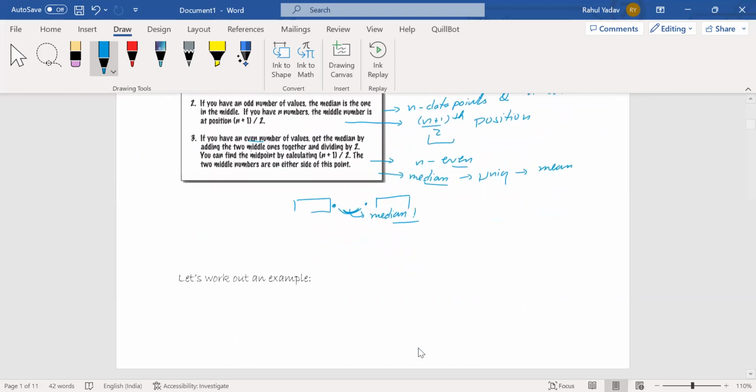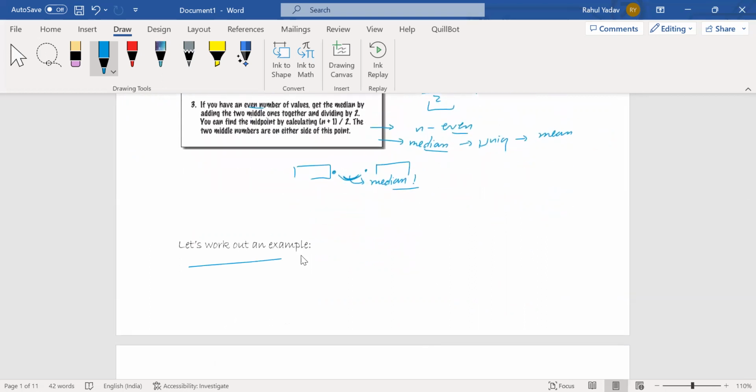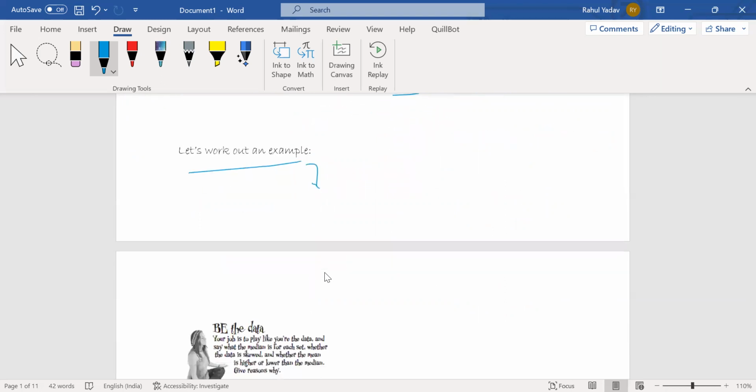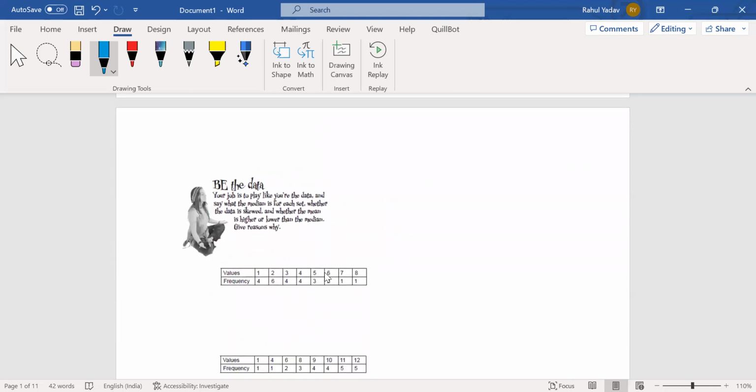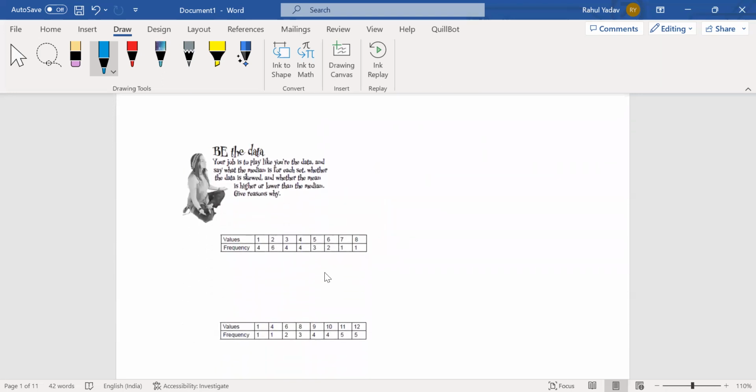Okay, now let's work out an example. I will have an example on the next page. We will try to work on that example and solve it. So the data regarding this particular example is something like that.